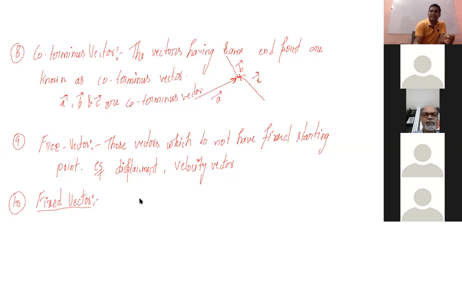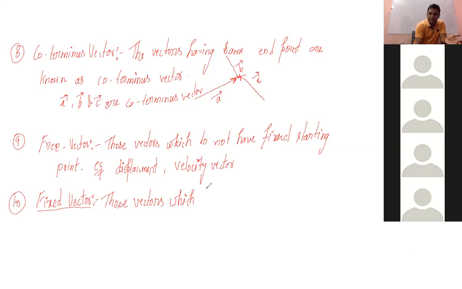Okay, so those vectors which have a fixed starting point, if there are vectors having a fixed starting point, then those vectors will be known as fixed vectors.